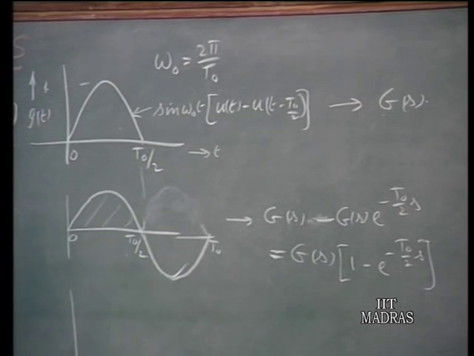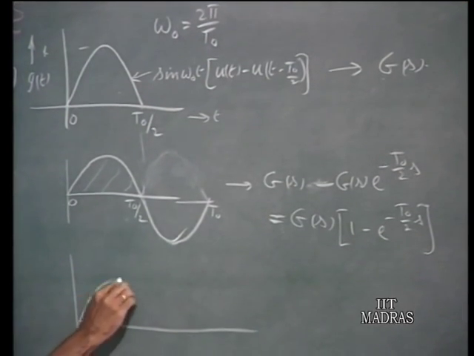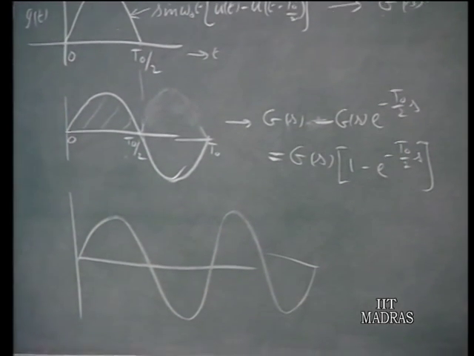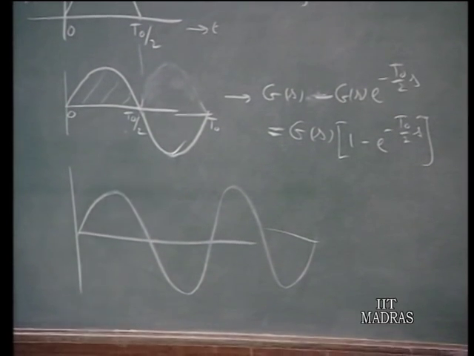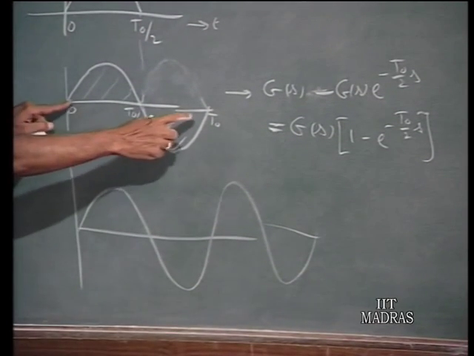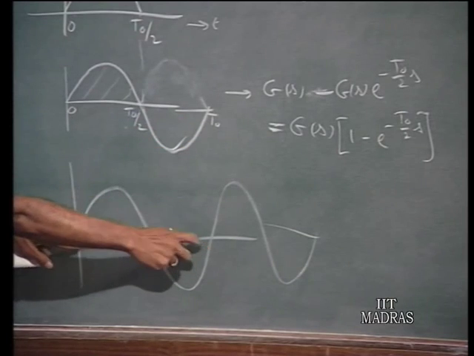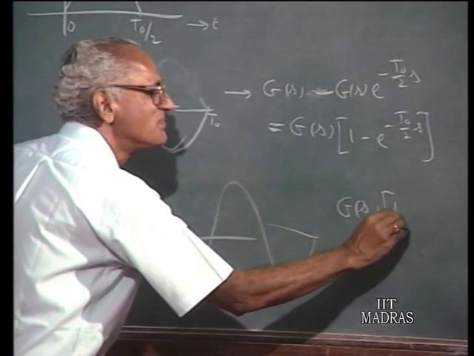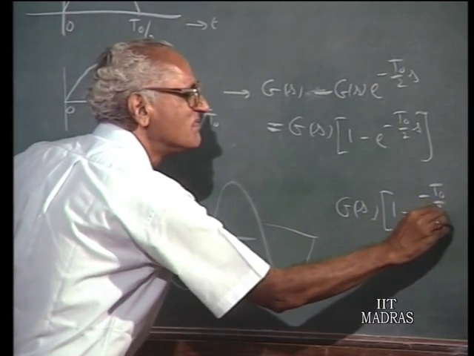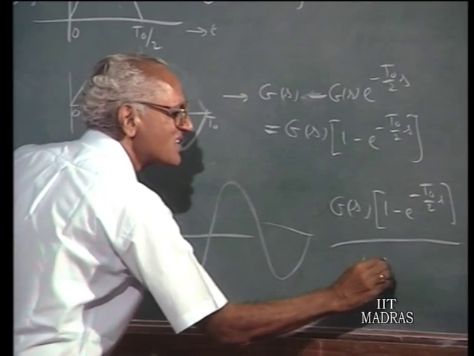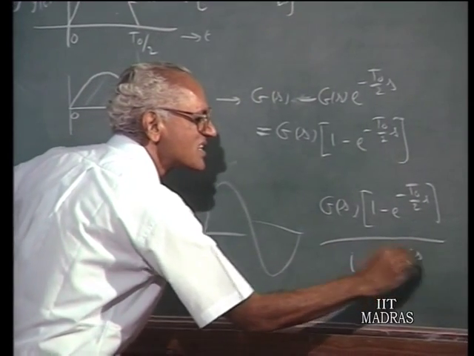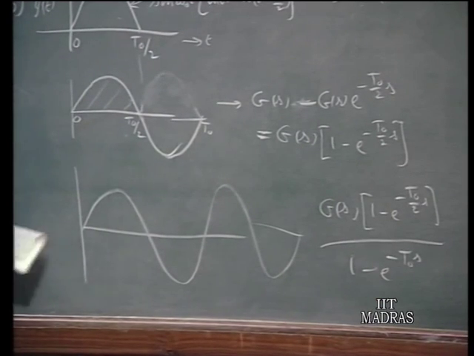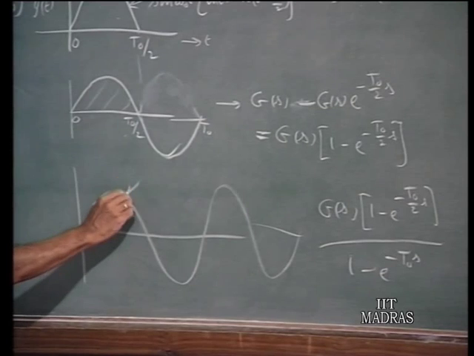Now, suppose this sinusoid is repeated endlessly. So, that is a complete sin omega naught t u(t) repeating endlessly. Since we know the Laplace transform of one period, you can find the Laplace transform of the entire periodic function by dividing this by one minus e to the power of minus T naught times s. This is the Laplace transform of this. But we know the Laplace transform of this. This is after all sin omega naught t u(t).